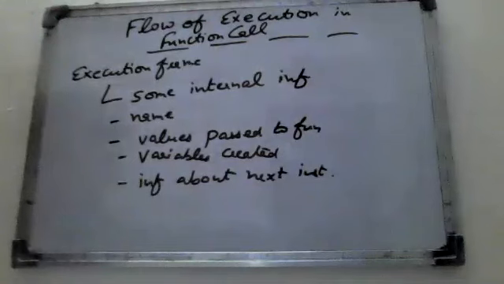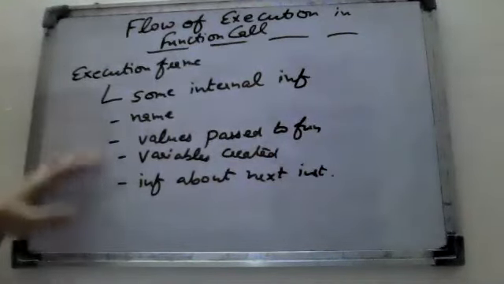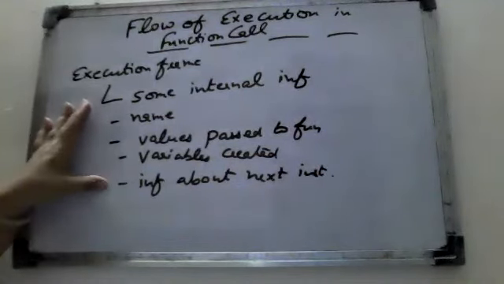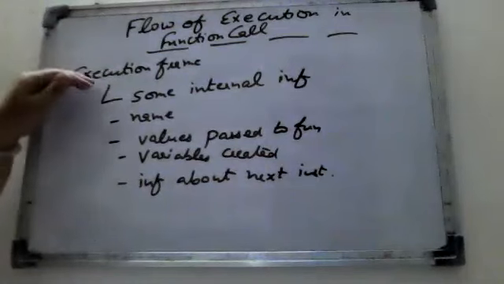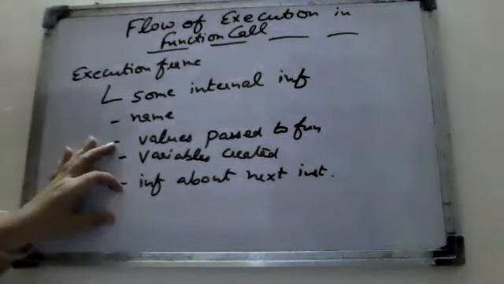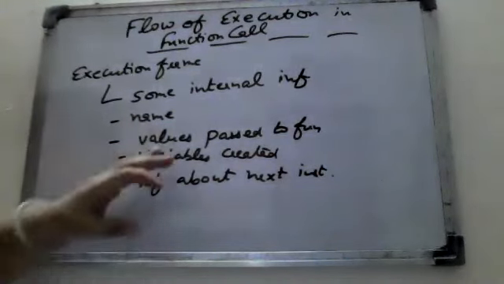It seems very difficult by reading these English words how this execution frame will work, so we will go with one example, which will show how we use these words in finding out which instruction is to be executed at which place.